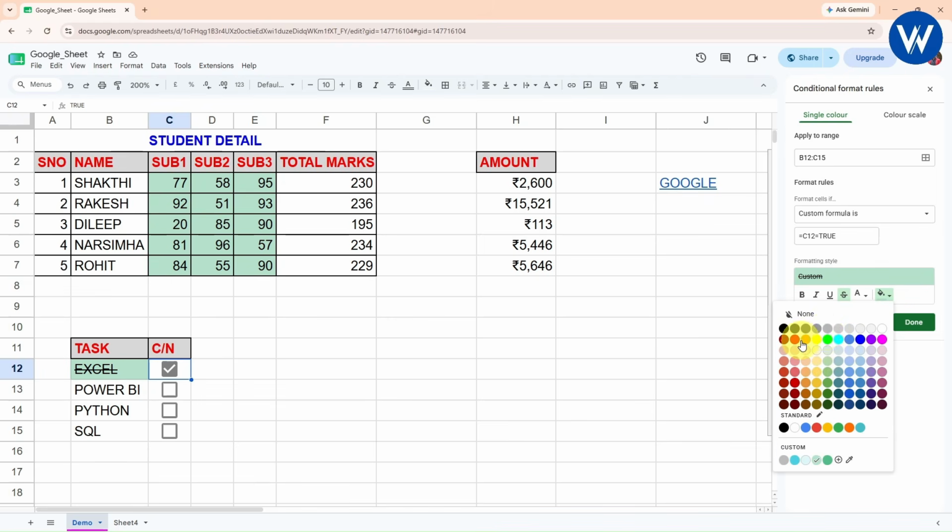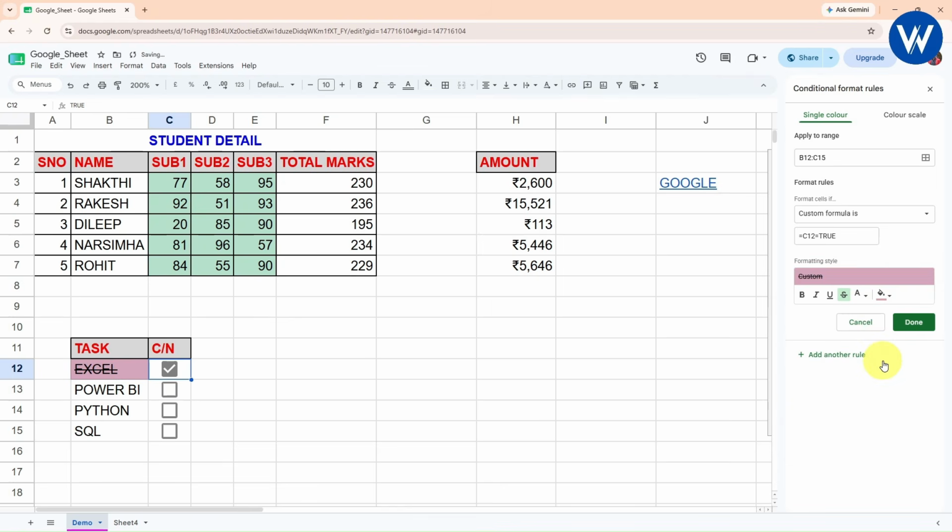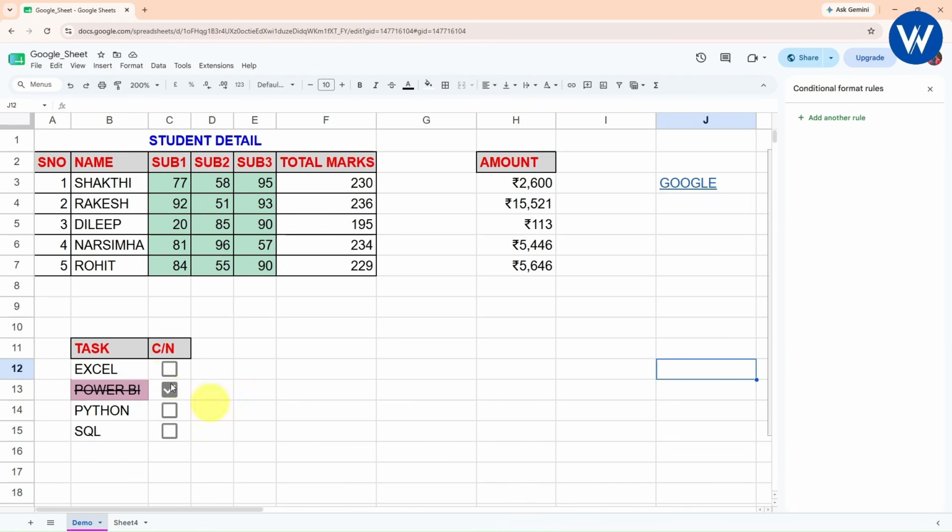I can change the color from here. I will select this red color, or I will select a different color from here. Okay, it is perfect. In the same way, if I select this option, it is also coming. This one, this one. So guys, finally we can see the conditional formatting is applied, which is completely amazing, right?